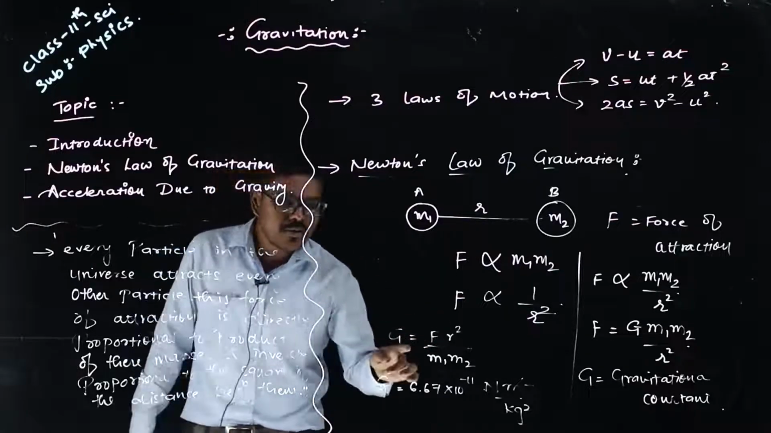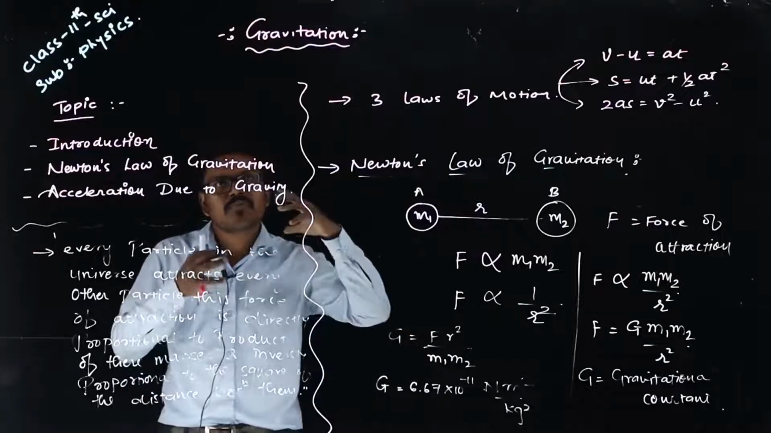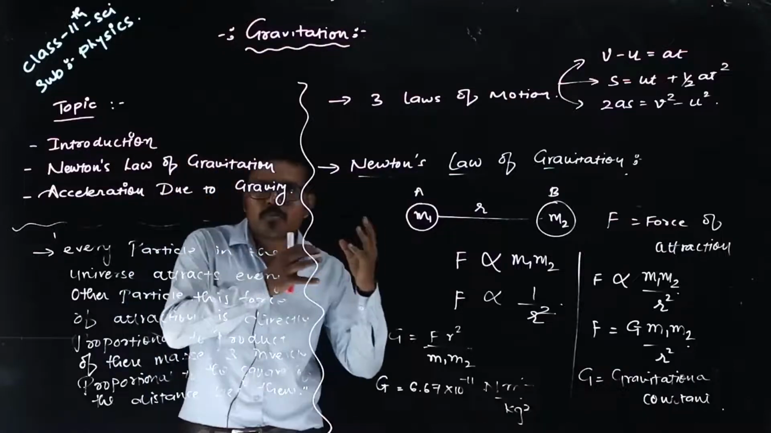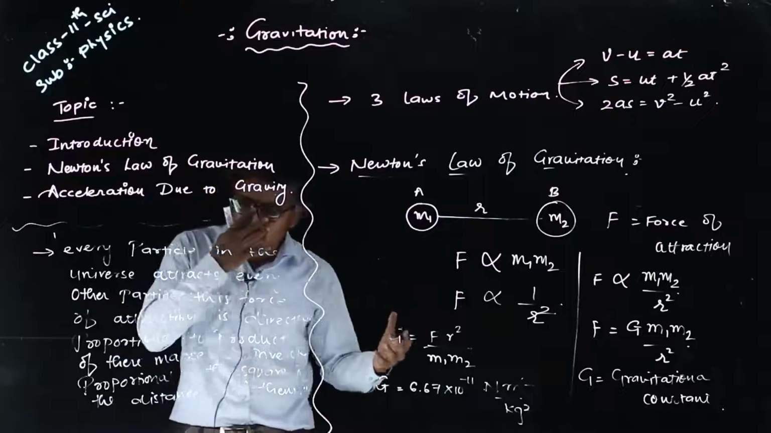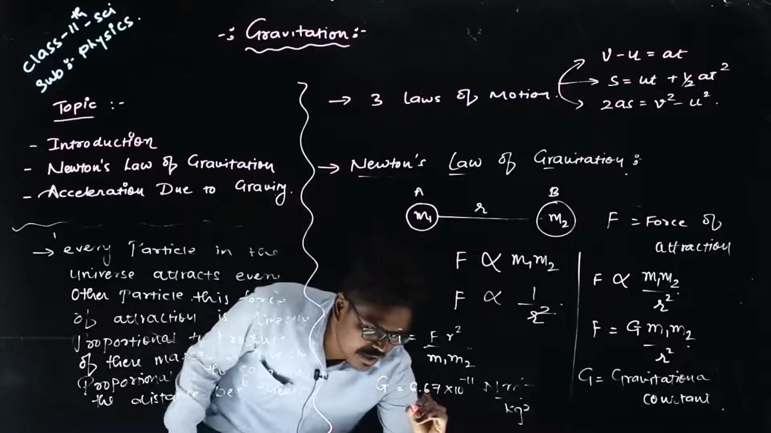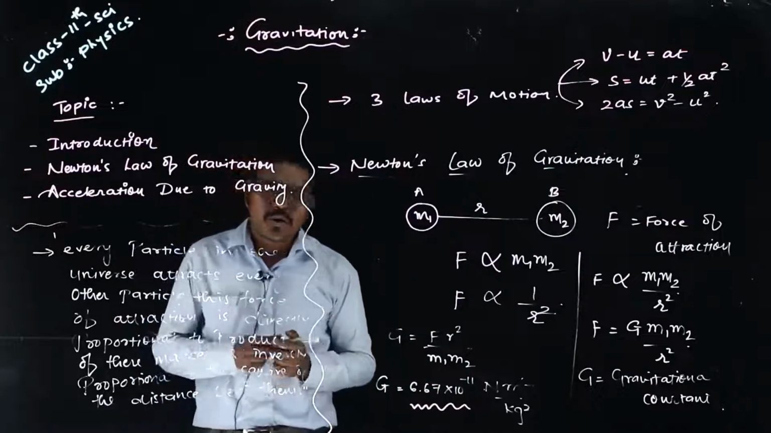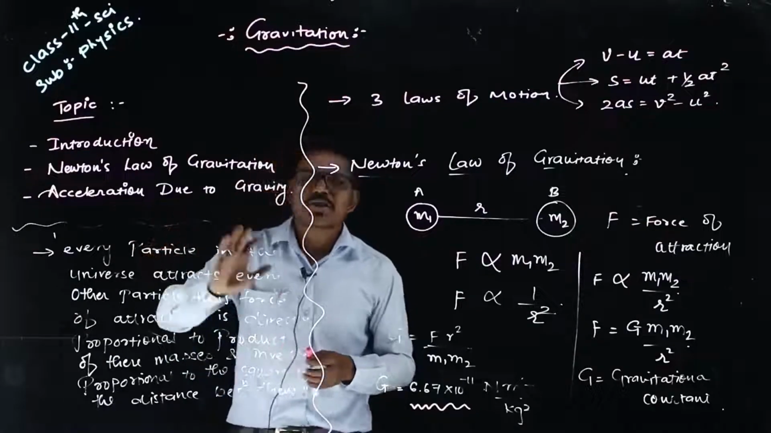To find the value of G, we take the mass m1 as that of the earth and m2 as the mass of the moon, or any object if you want, and then we get the value of G, that is 6.67. Please remember this value. Next, we will discuss acceleration due to gravity.